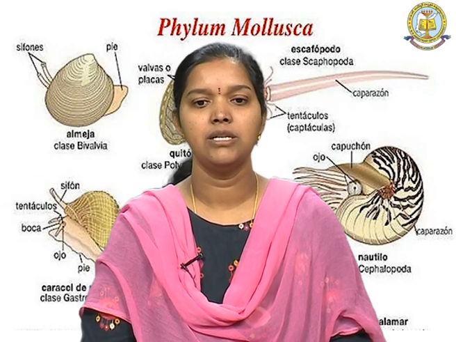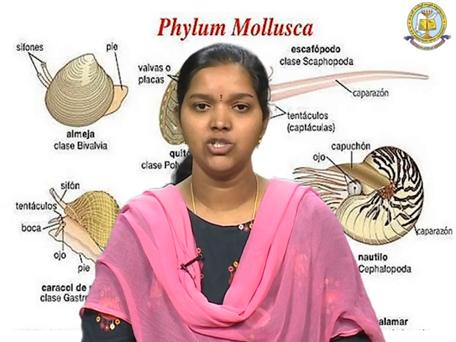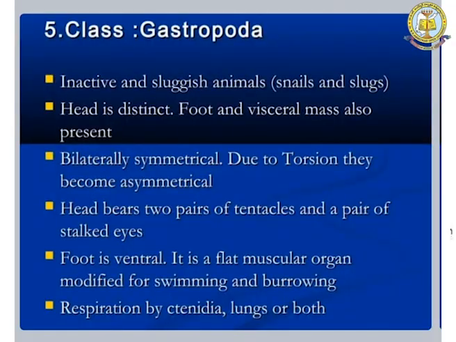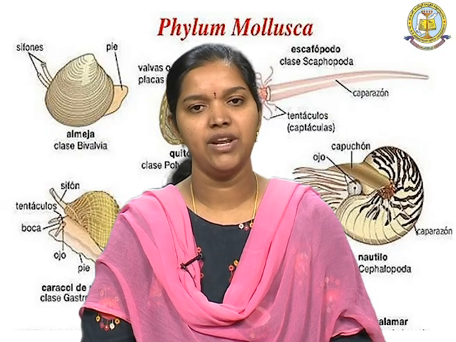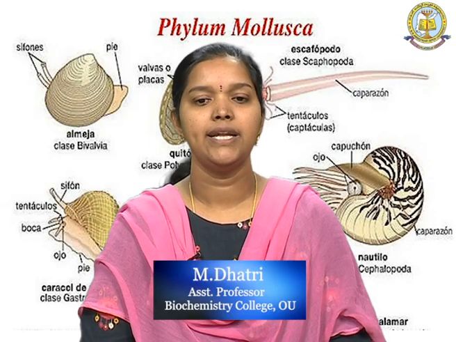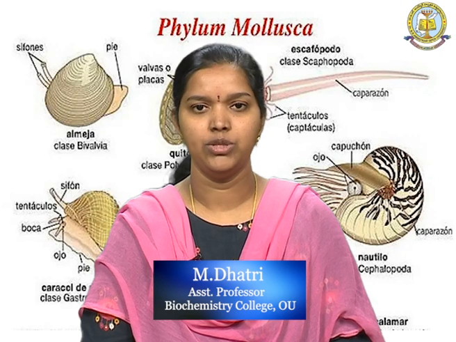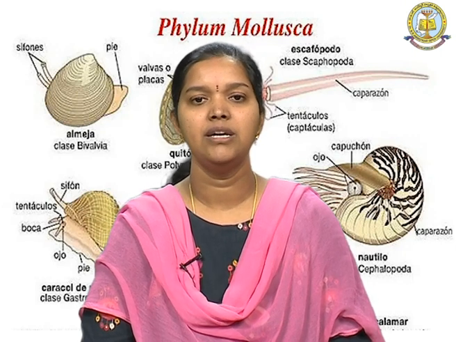The head bears 2 pairs of tentacles and a pair of stalked eyes. The foot is ventral and muscular, a flat muscular organ modified for movement, such as swimming as well as burrowing. Respiration is by ctenidia, lungs or both, because if it is terrestrial then lungs help in respiration.